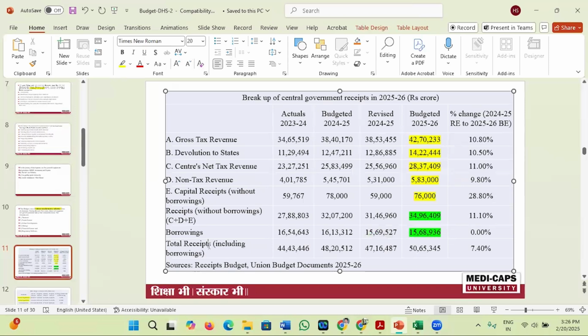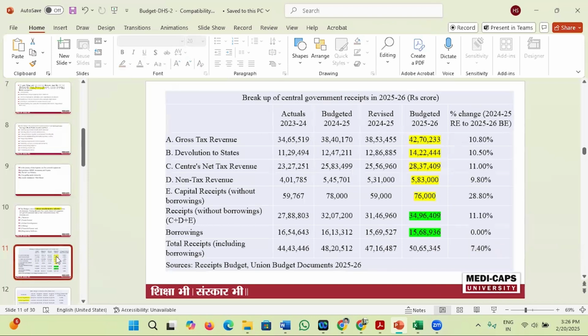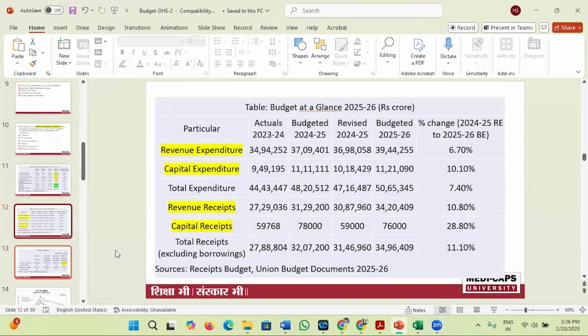Now the total receipt including borrowing is 50 lakh 65,345 crore rupees. It means that total receipt increased by 7.4% as per the previous year. Now, for further discussion on the budget, we will look at the budget at a glance.